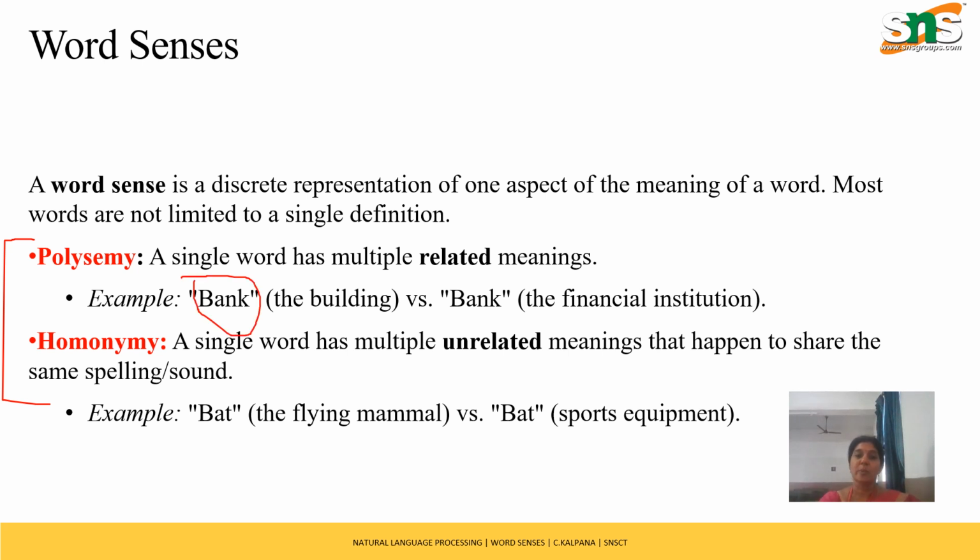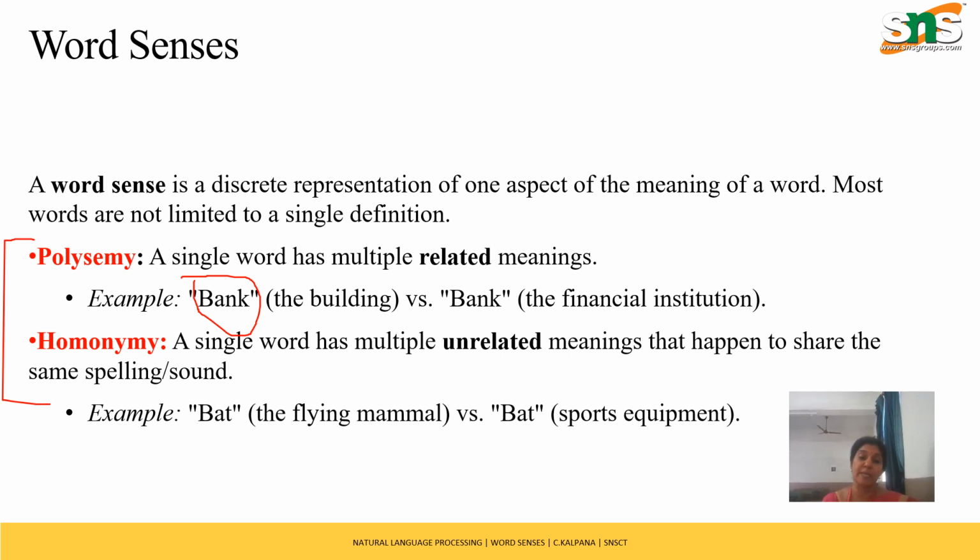When I say bank, it has two meanings. It may be a financial institution, or else a river bank. If you have related meanings like a building or a financial institution, then it comes under polysemy.